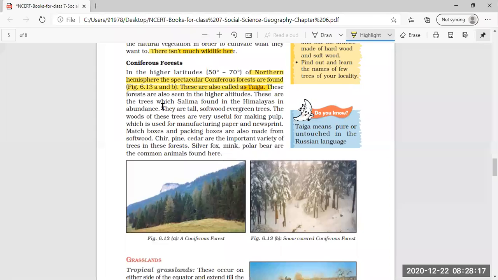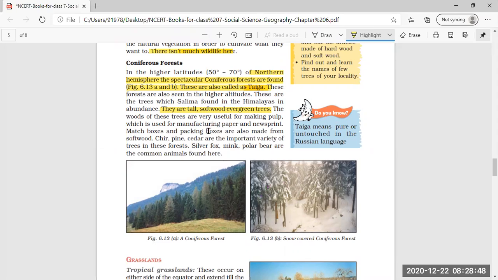These types of forests Salima was talking about. What type of trees are they? They are tall, softwood, evergreen trees. In this coniferous forest, the trees are very tall, have softwood, and remain evergreen.